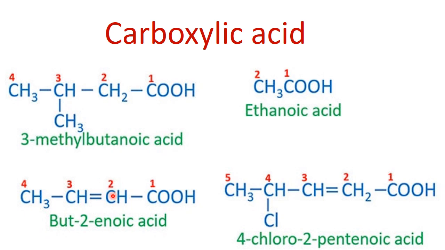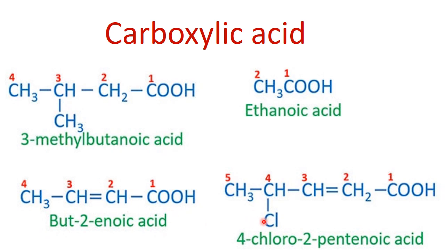Having number 2 means that at number 2 I have a double bond, so it will be represented by en. But-2-enoic acid, where oic acid is showing carboxylic acid. And I can also write it like 2-butenoic acid.